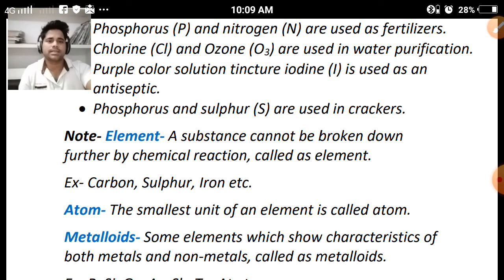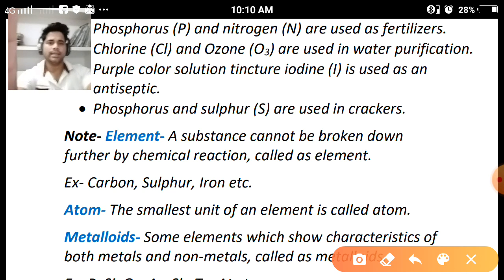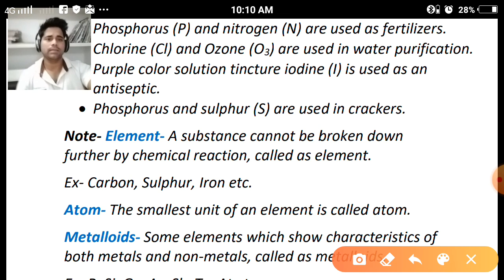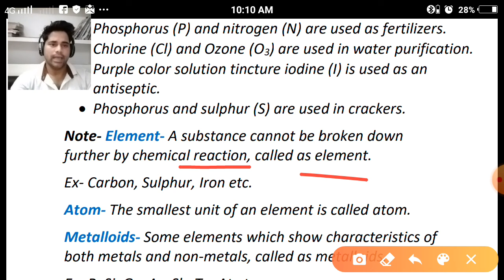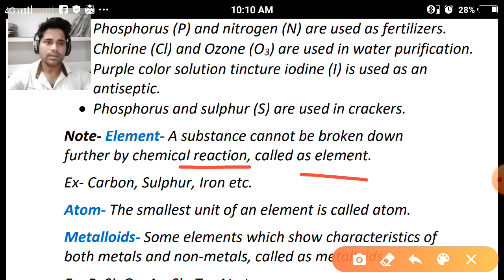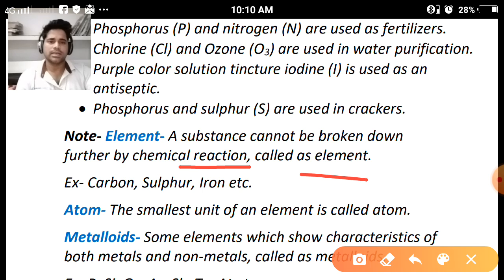Now some important terms given in the chapter are also to be discussed. Element. What is an element? We have discussed the 118 elements. A substance that cannot be broken down further by chemical reaction is called an element. This is the last stage, the fundamental portion of the substance, that is known as an element.